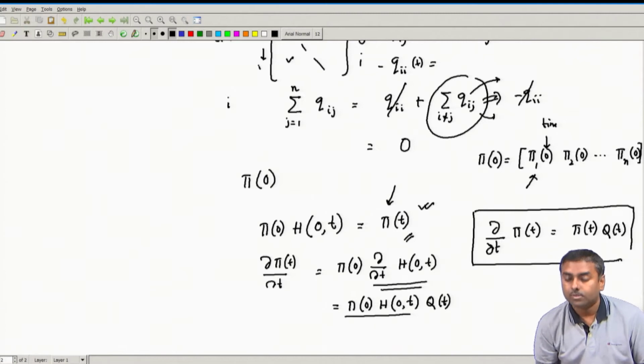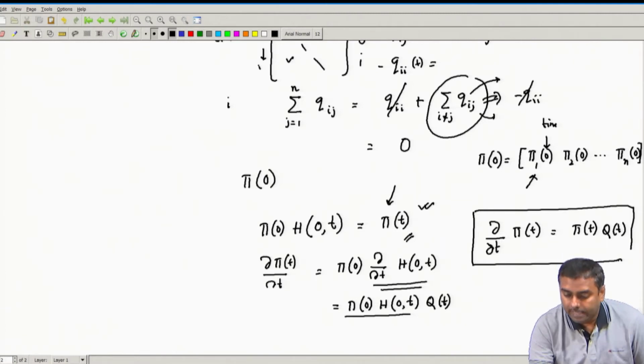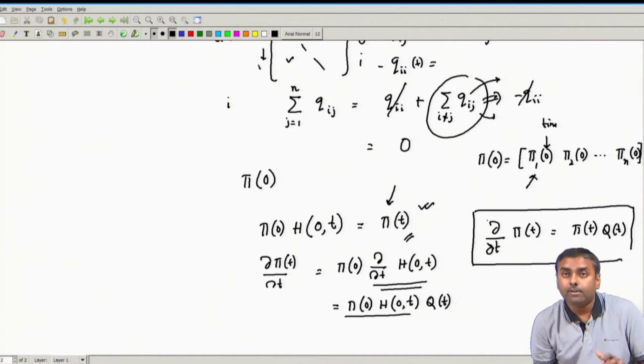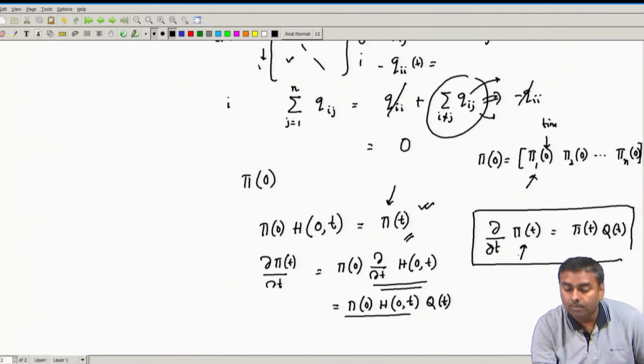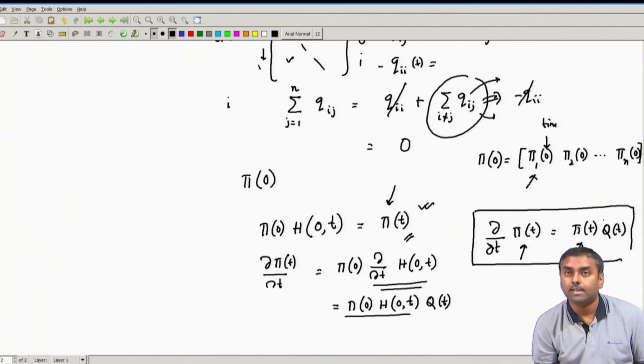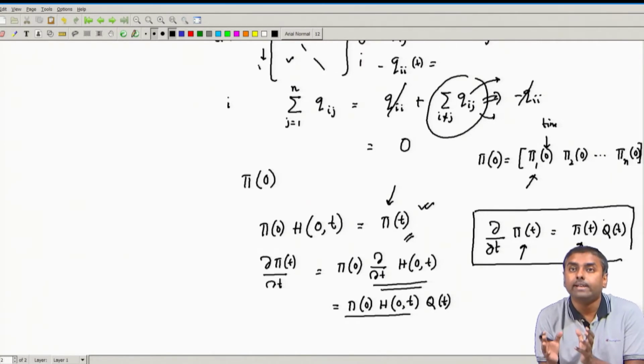What it says is the rate of change of the associated probability is nothing but the current probability times the Q matrix, the rate transition matrix. This is what is fundamental to CTMC.